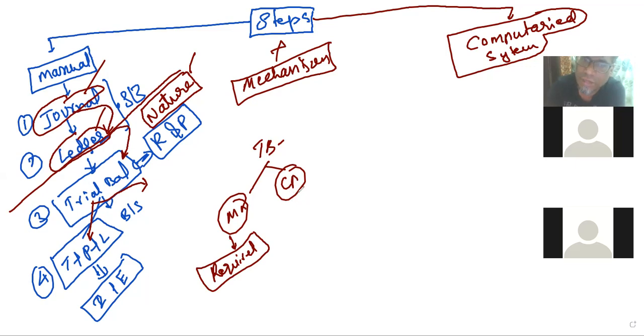But in a computerized accounting system, it will be updated at all times. It is always available, and at the day end it will get updated based upon your programming application.